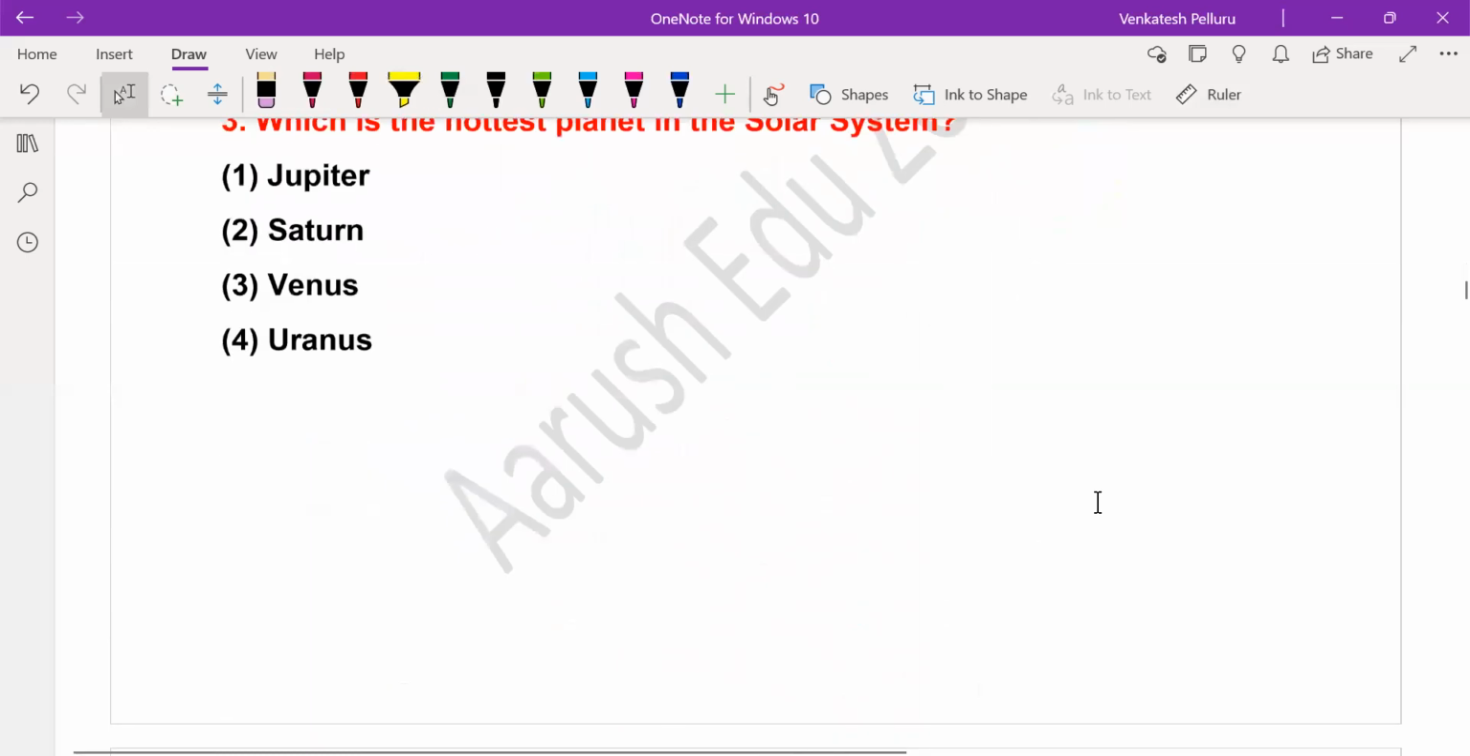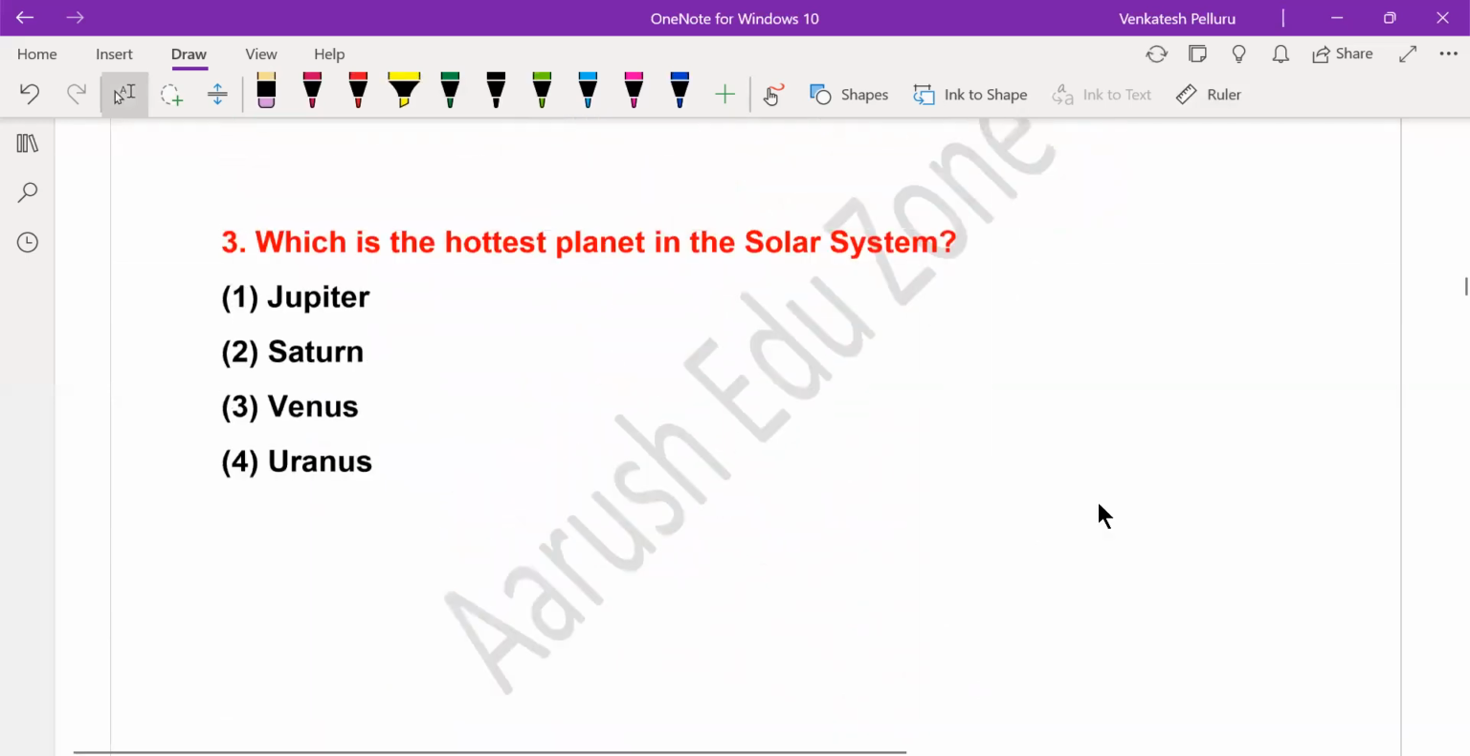So moving to question number 3: which of the following is the hottest planet of the solar system? As there are 8 planets, you already know that. But out of the 8 planets, which among the following is the hottest planet?